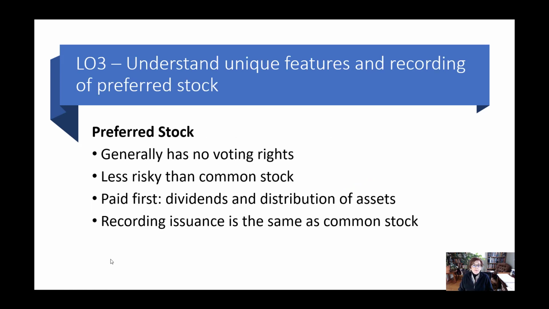All right, next up is preferred stock. Preferred stock is just a different kind of stock, and it's different in a few ways. Generally, it has no voting rights, and it's less risky than common stock because preferred stockholders get paid their dividends and distribution of assets if the company should liquidate before common stockholders. So preferred stockholders are kind of in the middle of the list of distribution if the company goes under. Creditors are first, then preferred stockholders, then common stockholders. And recording the issuance of preferred stock is the same as common stock, only instead of crediting common stock, you would credit preferred stock.